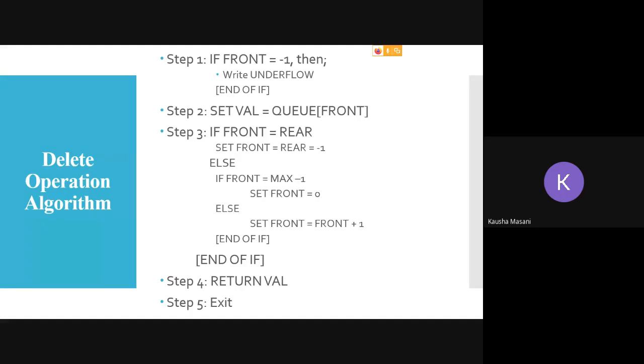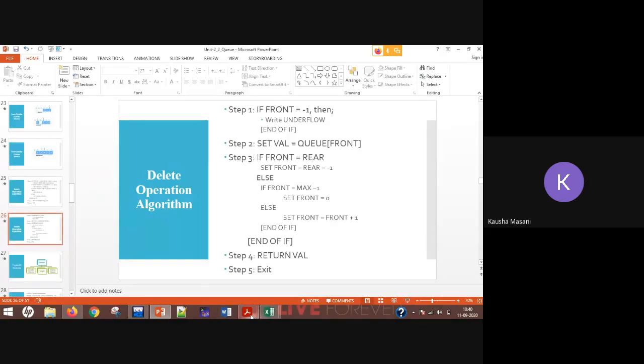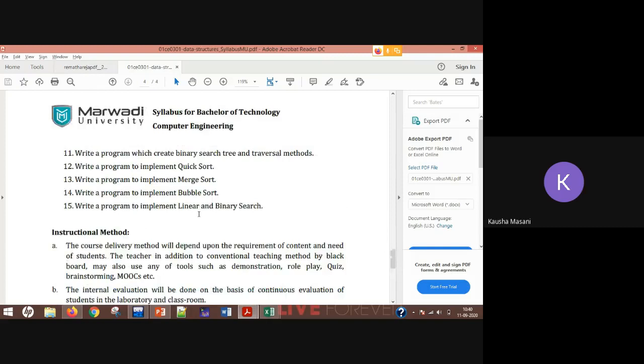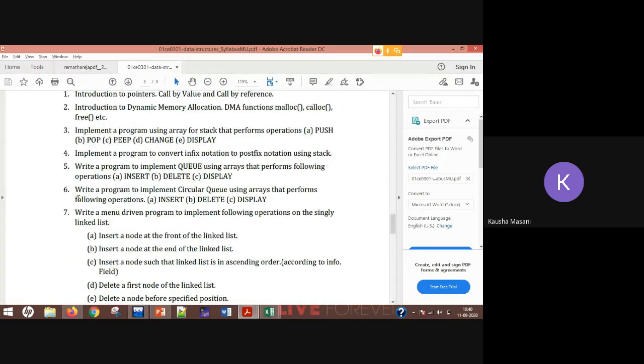Because understanding this algorithm is that important, because you have practicals of circular Q also. See, in your practicals there is one whole practical of implementing a circular queue for NQ, DQ and display.